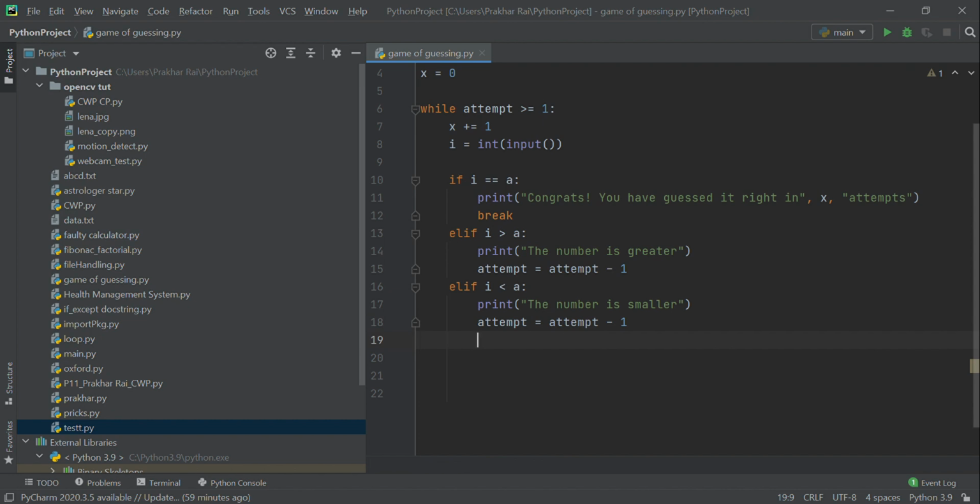Also, as I mentioned, the game should print game over each time it ends. And as we have written break here, that is good. But one thing, we'll write if attempt is equal to 0, then only print game over.